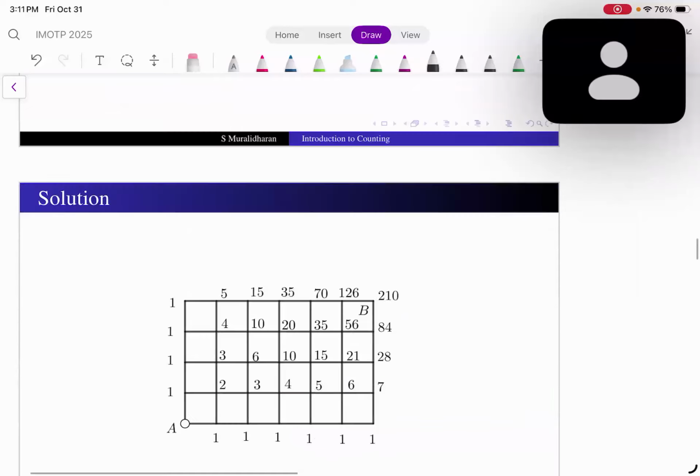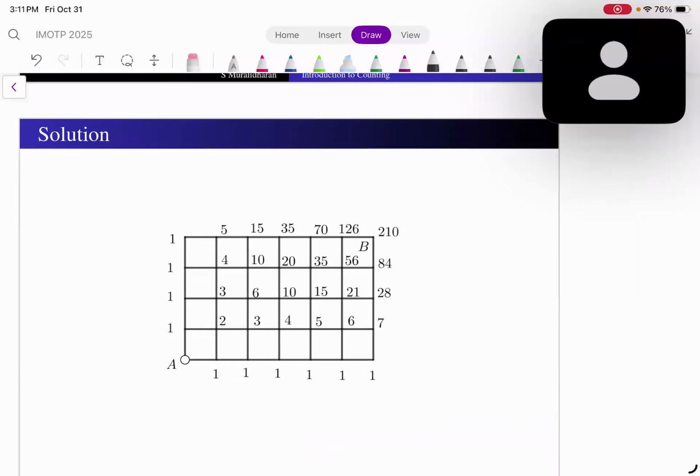And maybe I would have made a mistake, so let me check this way. Yeah. So here I have just written down how many ways I can reach any point from any point. For instance, this point could be reached from this point or this point, correct? So in that case, what will happen now? I have this is 10 ways and this is 10 ways, so this must be 20 ways. So I have 20 ways of reaching one point. So totally what I have here is that 210 ways of doing this, right? 210 ways of doing this one. Right.